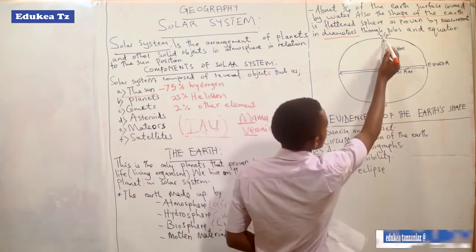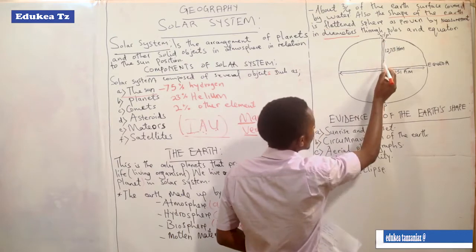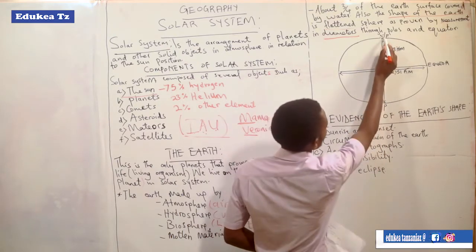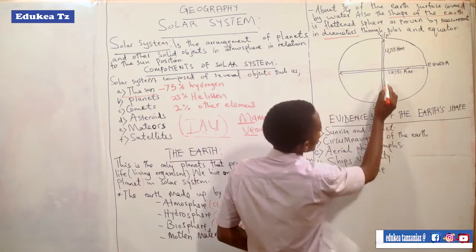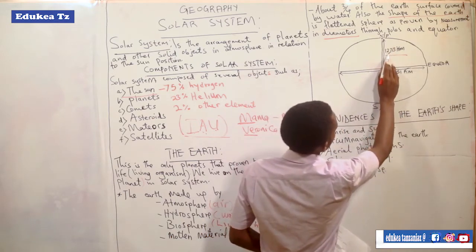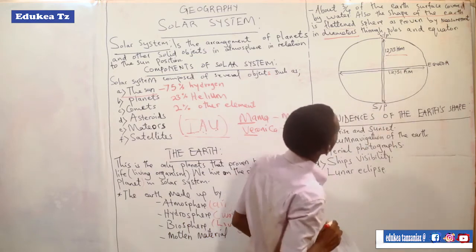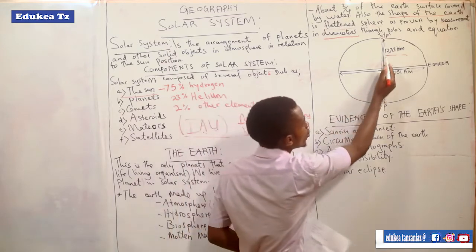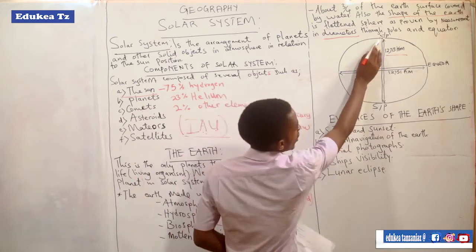Here is the North Pole and there is the South Pole. From here up to this point, they got almost 12,713 kilometers.